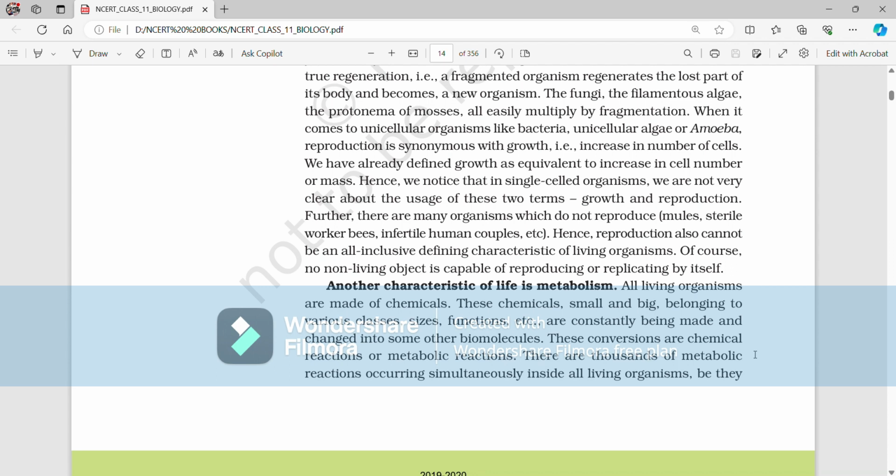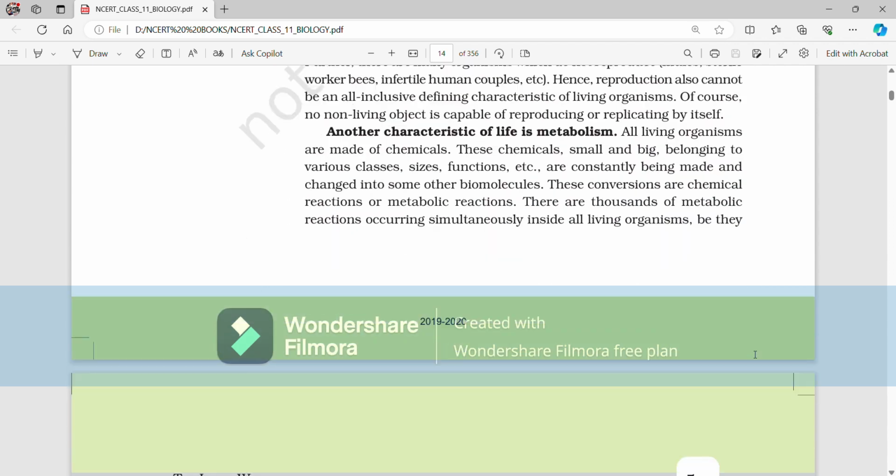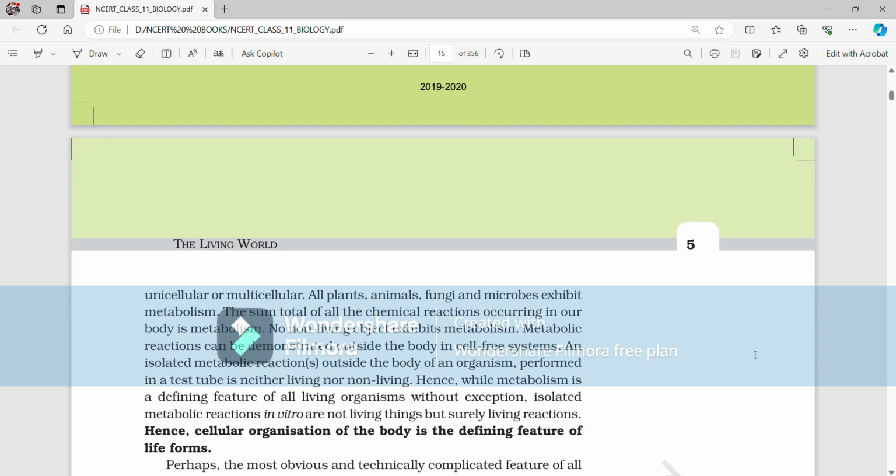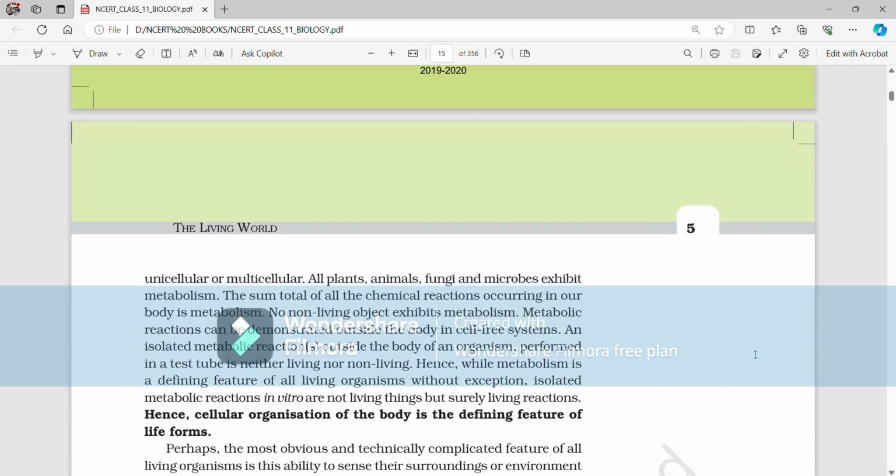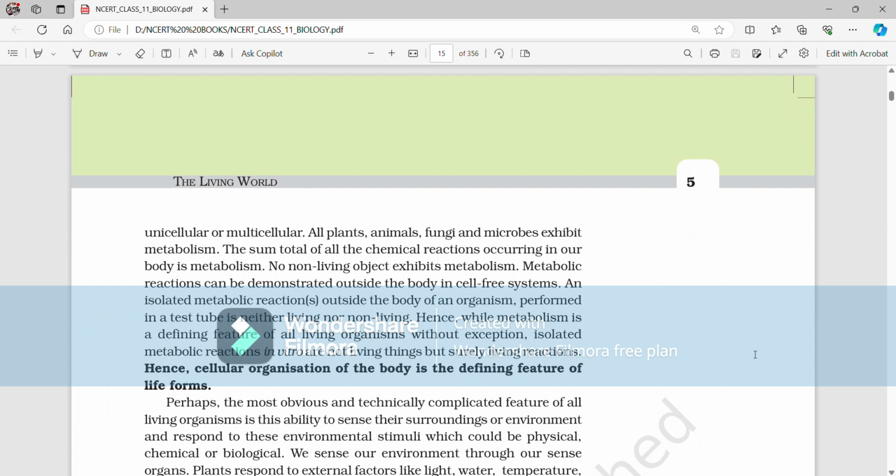These conversions are chemical reactions or metabolic reactions. There are thousands of metabolic reactions occurring simultaneously inside all living organisms, be they unicellular or multicellular. All plants, animals, fungi, and microbes exhibit metabolism. The sum total of all the chemical reactions occurring in our body is metabolism.